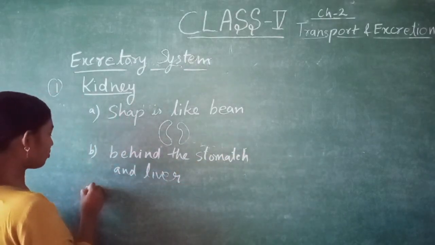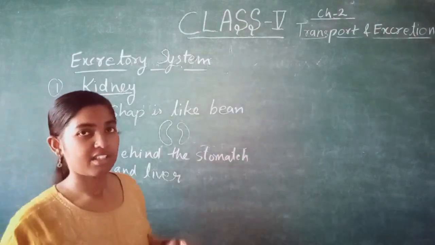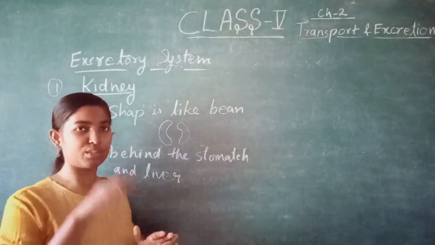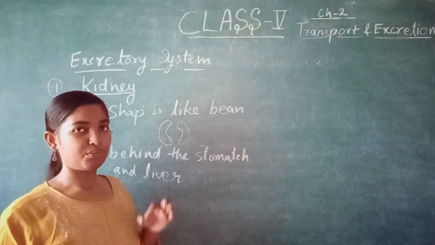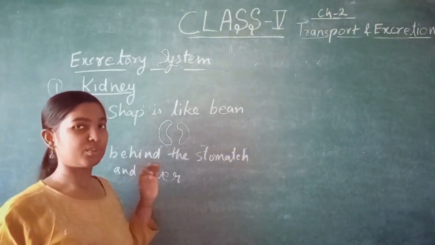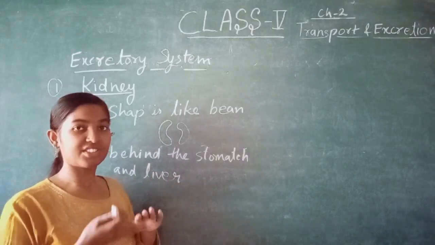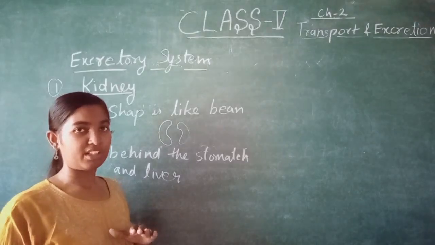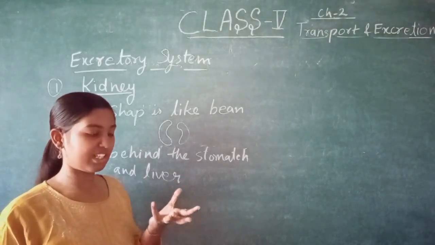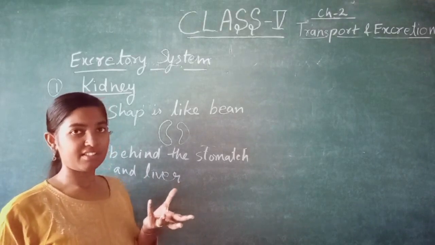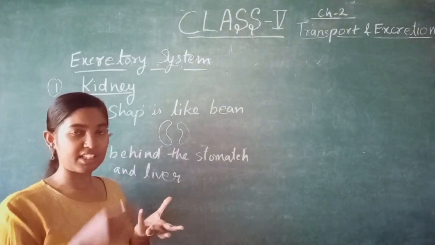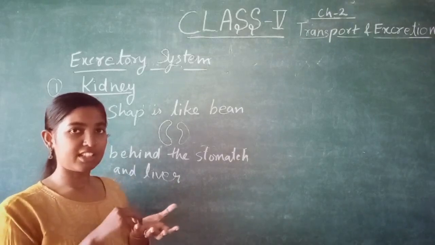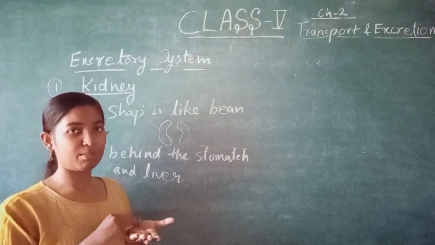In the kidney, the blood carries waste from all over the body with the help of veins and comes into the kidney. The kidney strains out that waste material from the impure blood. Imagine you have a strainer through which you are pouring tea. Tea leaves remain on top and tea comes down. Similarly, in our kidney there are millions of strainers.